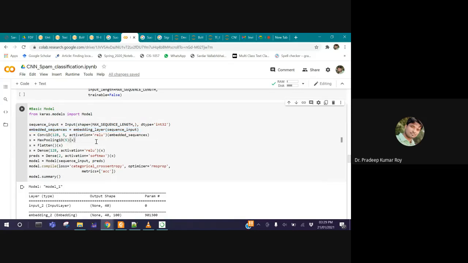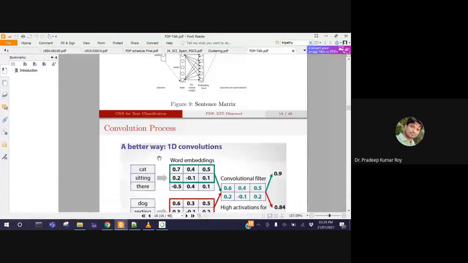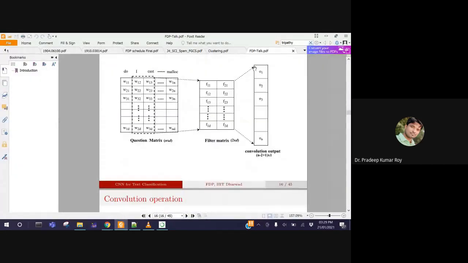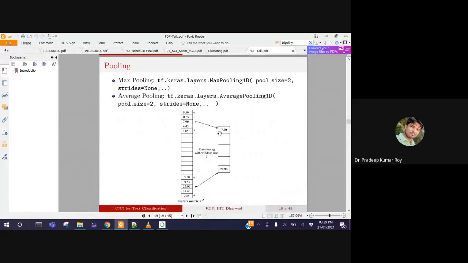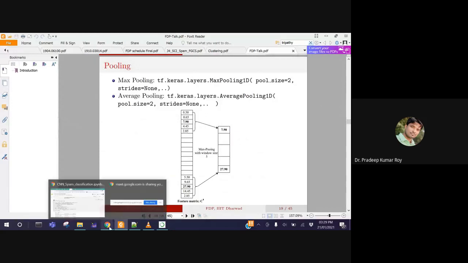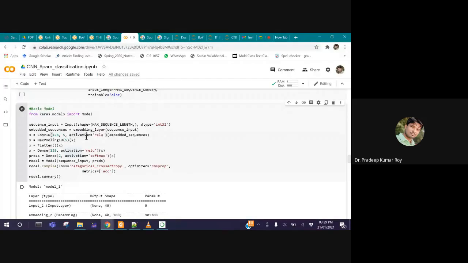Whatever output we get from the convolution operation, we are going to perform the pooling operation on it, keeping the window size at 5. In the bracket, one parameter is passed, and that is nothing but the window size. After pooling, whatever we get is going to be flattened and passed to the fully connected dense layer.